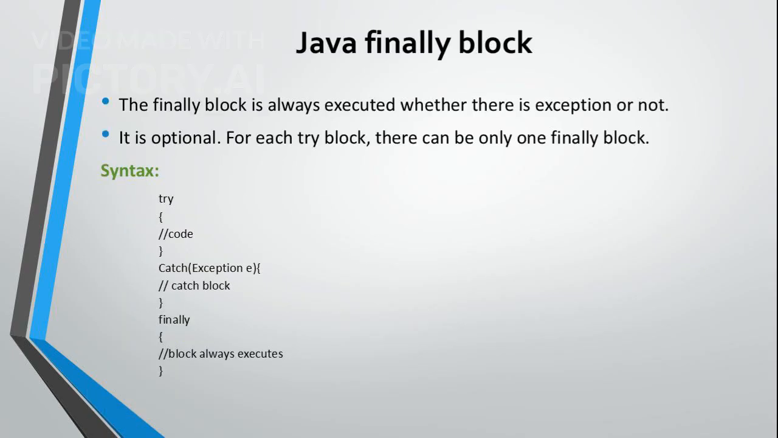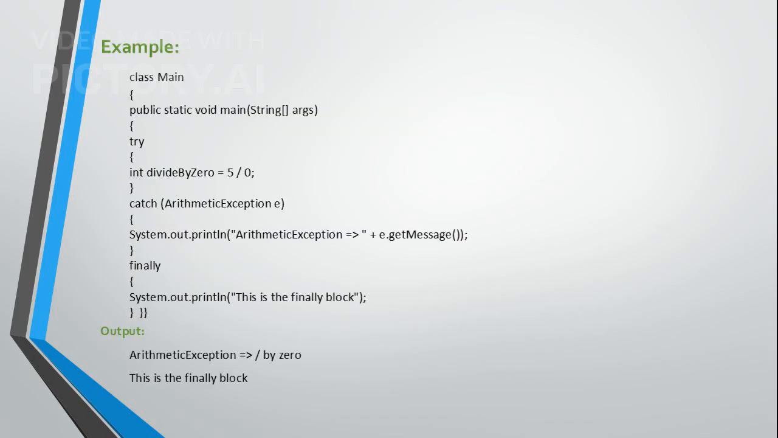The finally block in Java is always executed, regardless of whether an exception occurs. It is optional, but if used, there can only be one finally block per try block. In this example, we see the finally block in action. Even though an arithmetic exception is thrown, the finally block executes, ensuring that certain code runs no matter what.